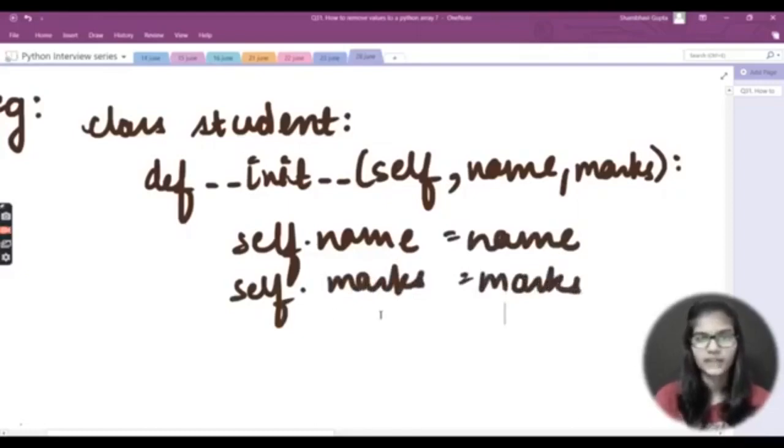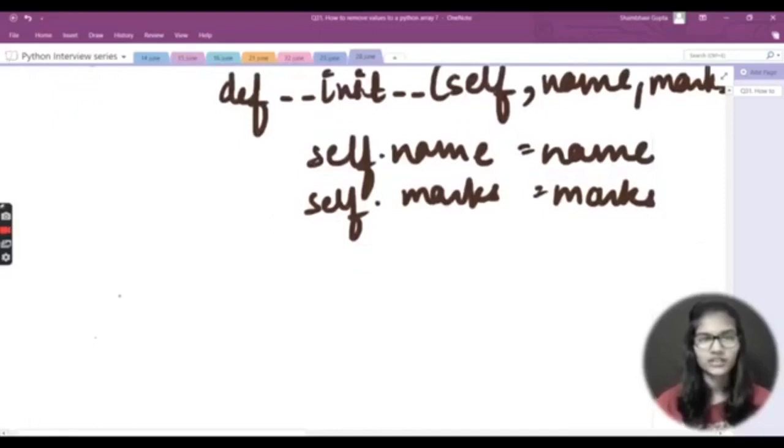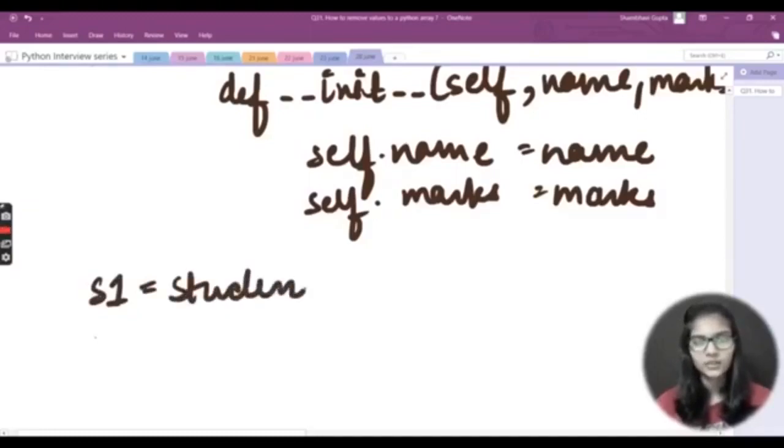These are the values which we have given. And after this, coming down from here, I will be coming out of my class, and I'll be making an object, or you can just call it an instance. Let's say that is S1. Into that I'll write my class name, that is student, and inside that I'll be passing the values for the parameters which I have taken.